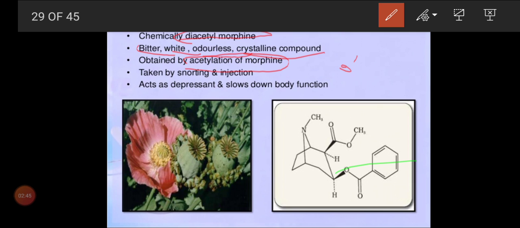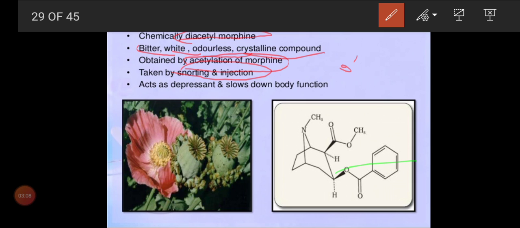And how do drug abuse people take it? They use two methods: snorting and injection. Snorting means they use a small rolled paper, and with that they inhale. That is what we call snorting. And they take injections through the venous system.